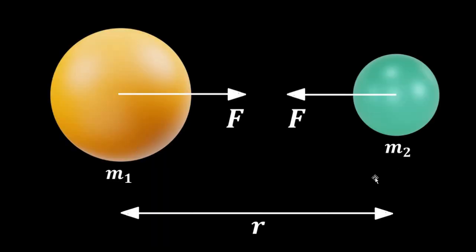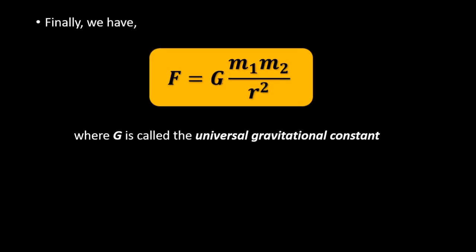So suppose we have two objects of masses m1 and m2 with a separation distance small r, then each exerts a gravitational force F on the other, attracting it towards itself, which is equal to G m1 m2 by r square, where capital G is the universal gravitational constant.